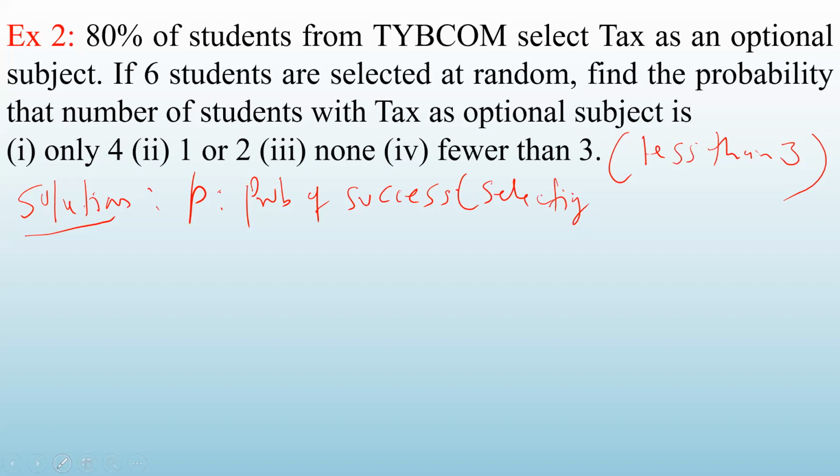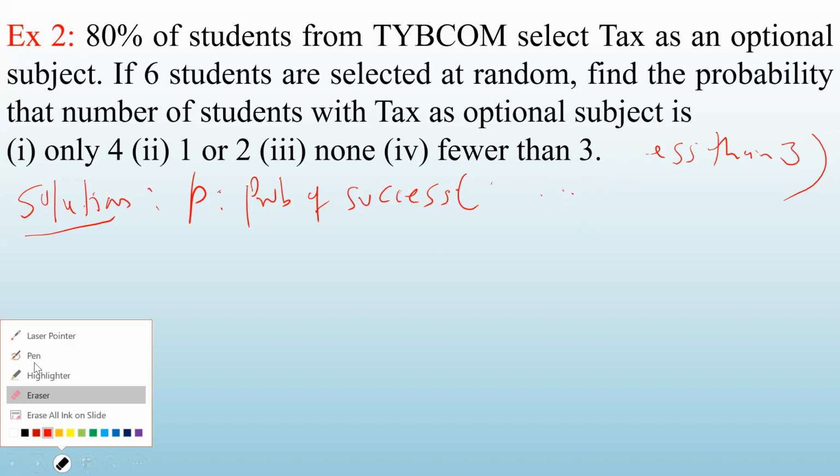That is my probability of success. I think the time is over, so I'm only going to explain. You try at home, and tomorrow we will discuss this.